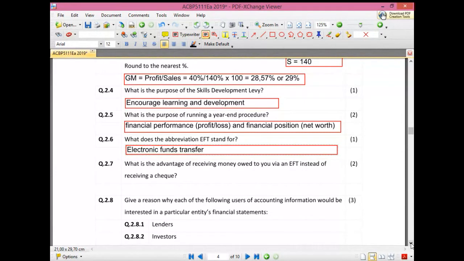Okay, an EFT is safer in the sense that with an EFT, the money is in the bank account and the bank guarantees that that money would be given to you. Whereas with a check, you deposit it at the bank, and the bank has 7 days before they actually release the money because they first have to verify that there's sufficient funds, and there's a whole process that goes with it. So with an EFT, the bank guarantees that the money is actually in your bank account, whereas with a check, that check can still be returned and bounce.